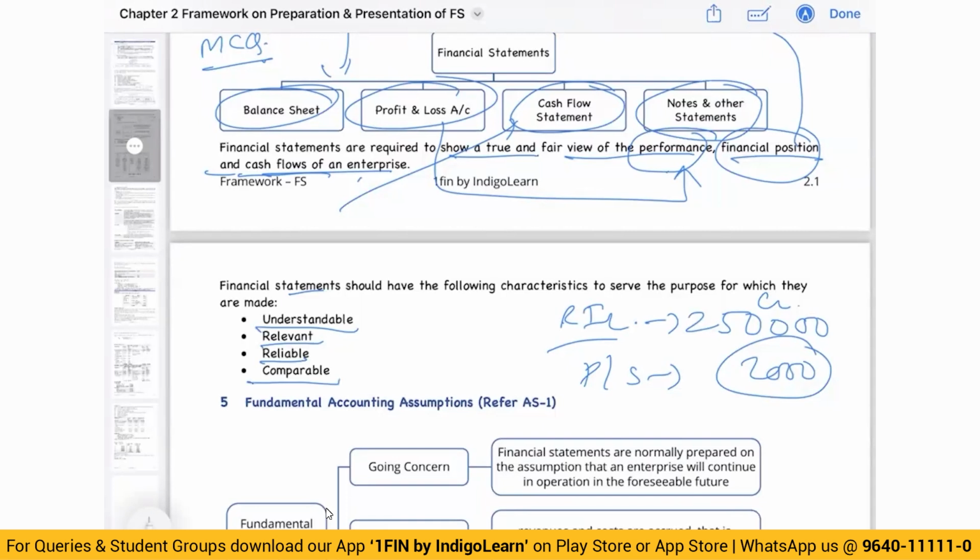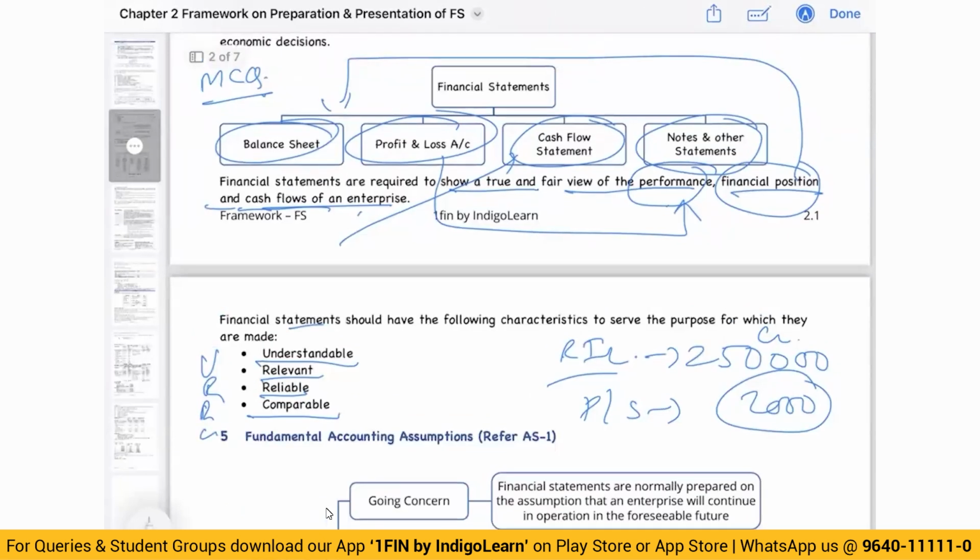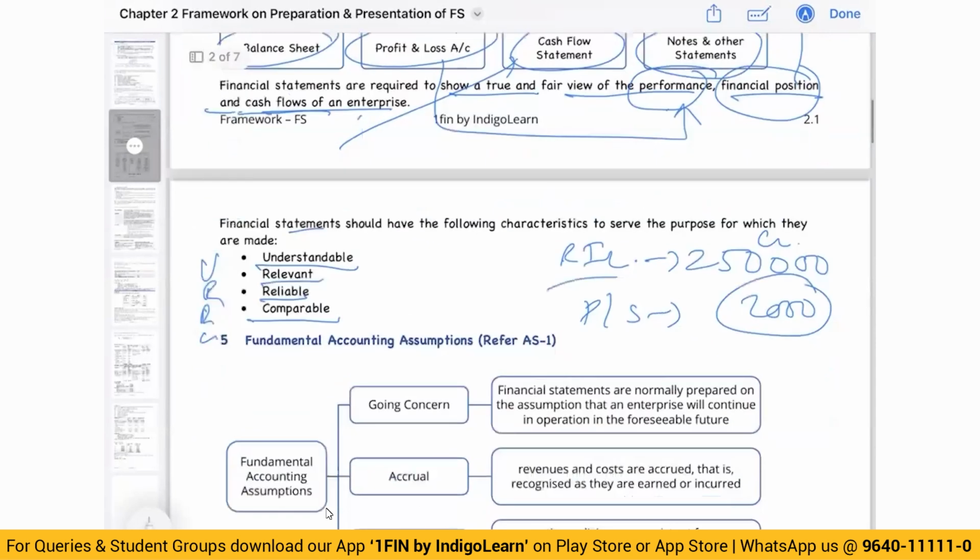So the characteristics, they should be URRC: Understandable, relevant, reliable, comparable. Components: balance sheet, P&L, cash flow, notes. P&L shows the performance, balance sheet shows the financial position.